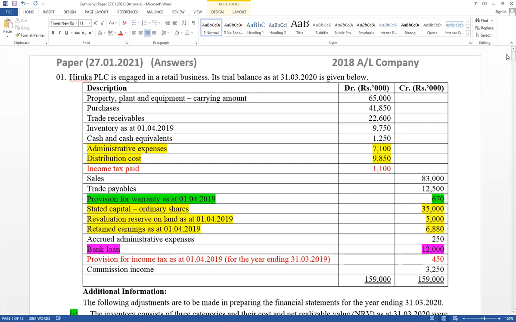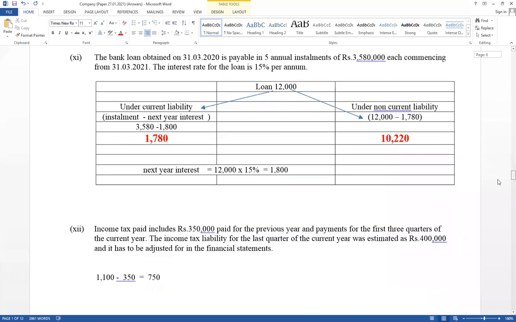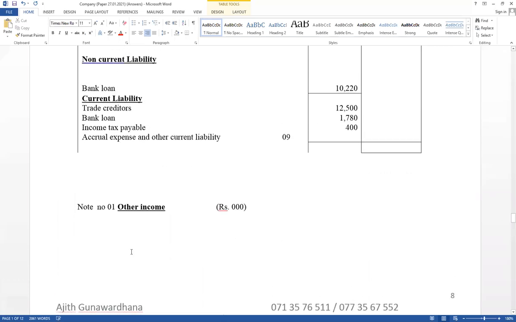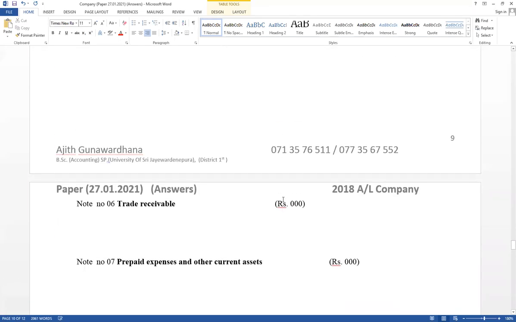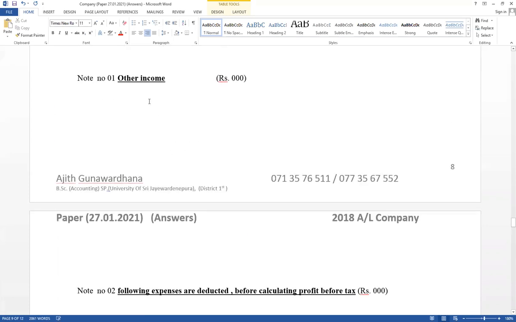3,250 as commission income and other income as a commission income value equal 3,250. The value equal 3,250 commission income. Commission income, that's other income. Then trial balance also okay.